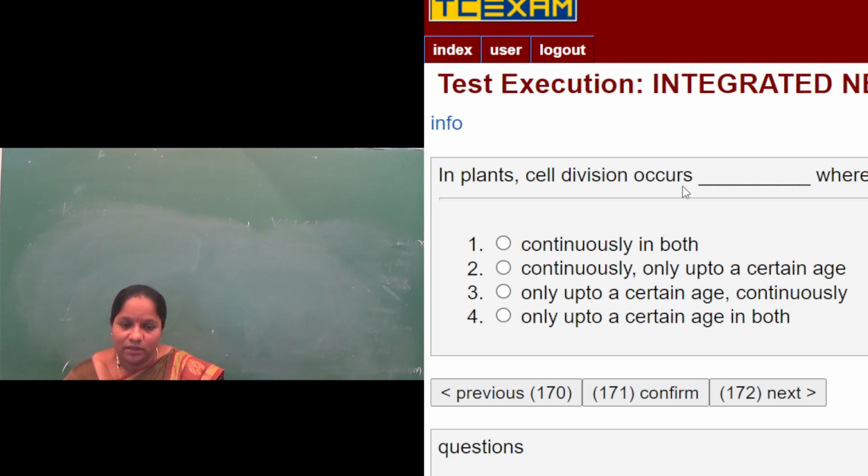We know that plants grow till death, but animals grow only up to a certain age. After that the growth will stop, that is, the cell division has stopped and the growth factor has stopped. So the answer is the second option: in plants cell division occurs continuously, whereas in animals it occurs only up to a certain age.